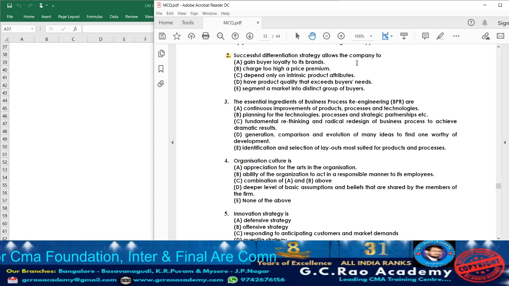What is successful differentiation strategy? Usually the successful differentiation strategies are going to create some brand loyalty among the customer. Actually, they are going to gain market share through the quality of goods and cost saving, which is going to create the loyalty from customers. Those strategy we are going to call it as what? Successful differentiation strategy. Means which helps us to create a brand loyalty among the customer. The main reason is they will be providing very good quality of products to the customer. So that is the benefit usually a particular company is going to enjoy when they are going to apply successful differentiation strategy. Now let's go through the options.